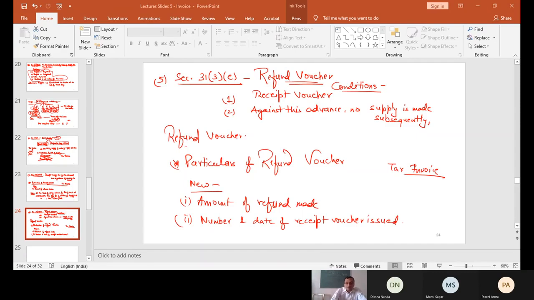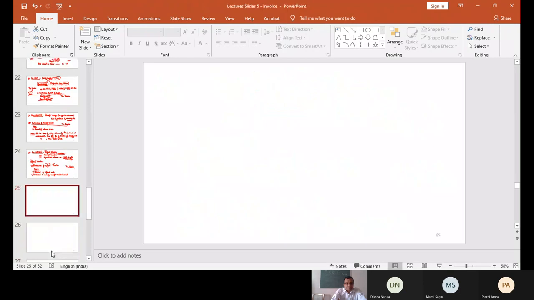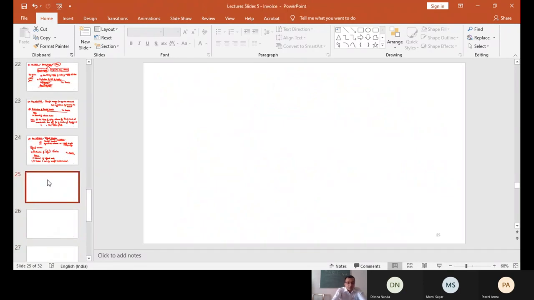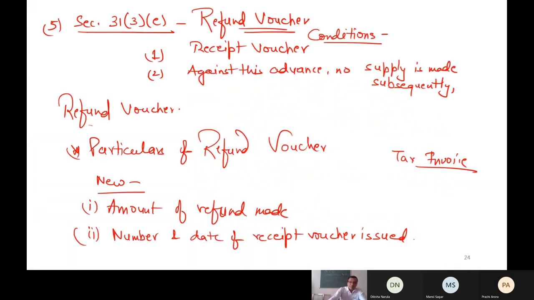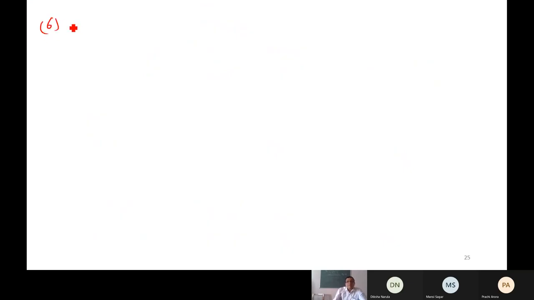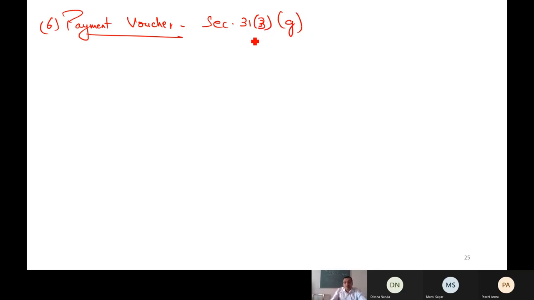Okay, next point, payment voucher. It is section 31(3), A, B, C, D, E, G. It is clause G, not F, G. It says that all those recipients who are covered under reverse charge basis.